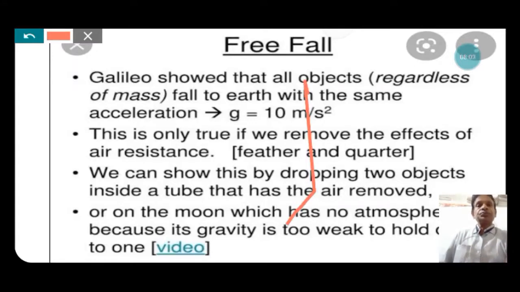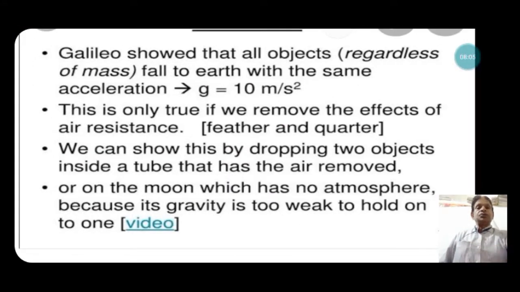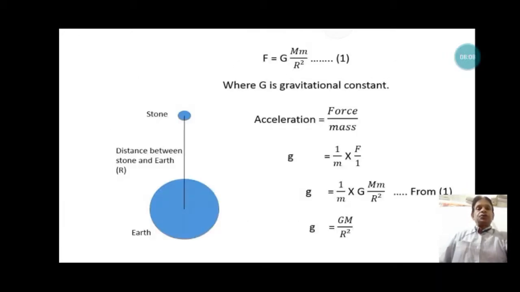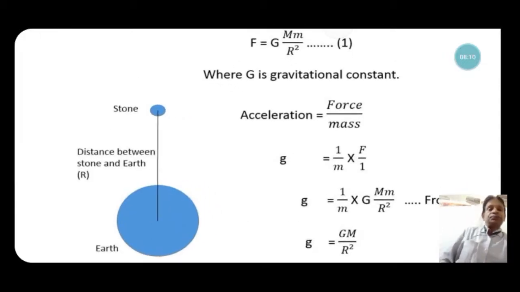Now, we can calculate the acceleration due to gravity like this. Here, a stone of some mass and the earth. The gravitational force acting on the object, the stone, and the earth is calculated by the universal law of gravitation, that F is equal to G M m by R square. R is the radius of the earth, at the surface of the earth. So the distance between the stone and the earth is considered to be the radius of the earth,